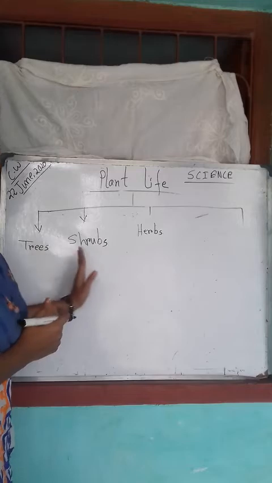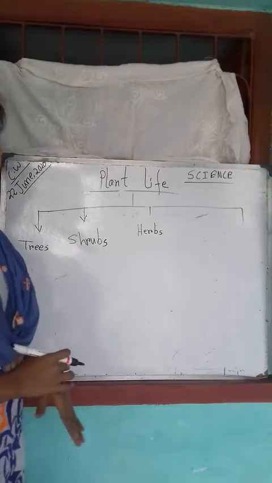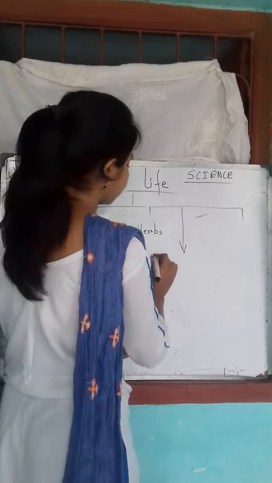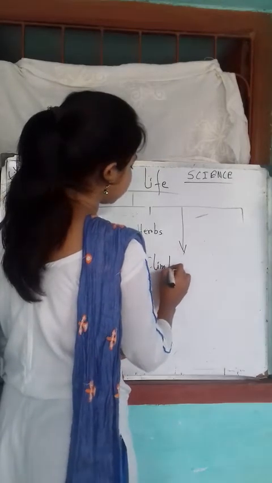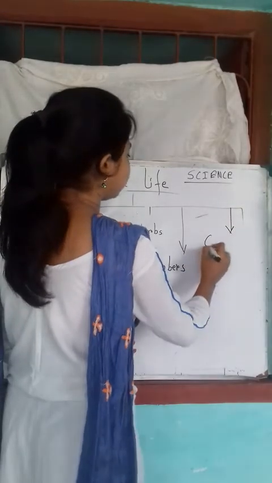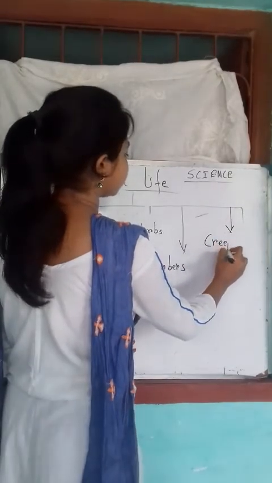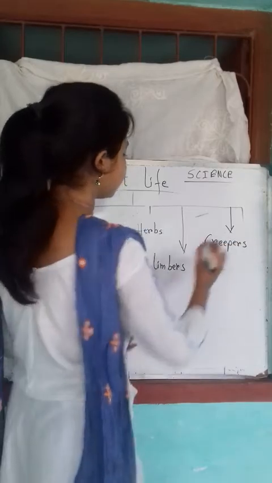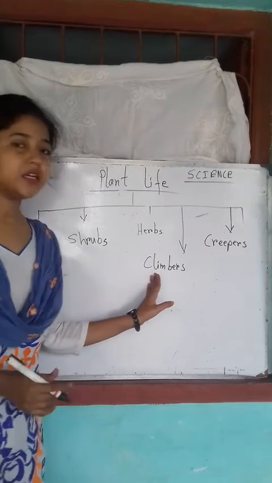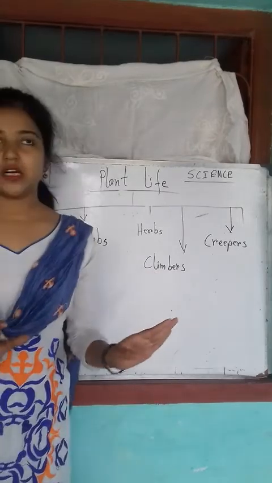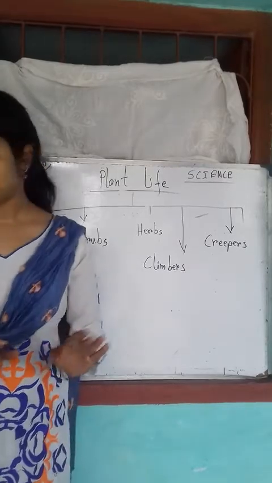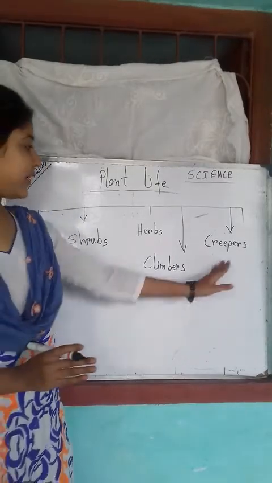Apart from trees, shrubs and herbs, there are other plants also, like climbers and creepers. Climbers and creepers are very weak plants. Why do we call them climber and creeper?